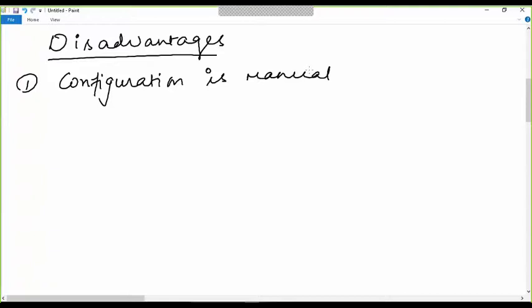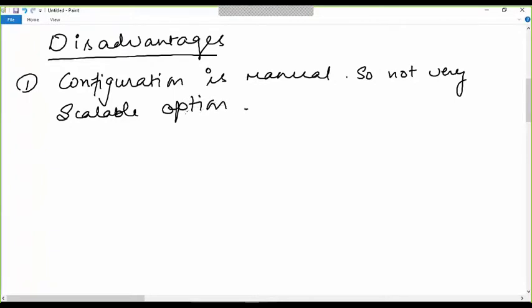So the configuration has to be manual, so it is not a very scalable option as compared to any dynamic routing protocol or any other routing protocol.